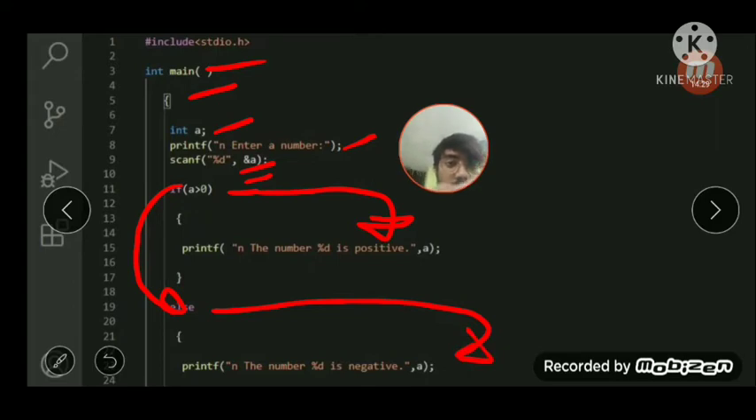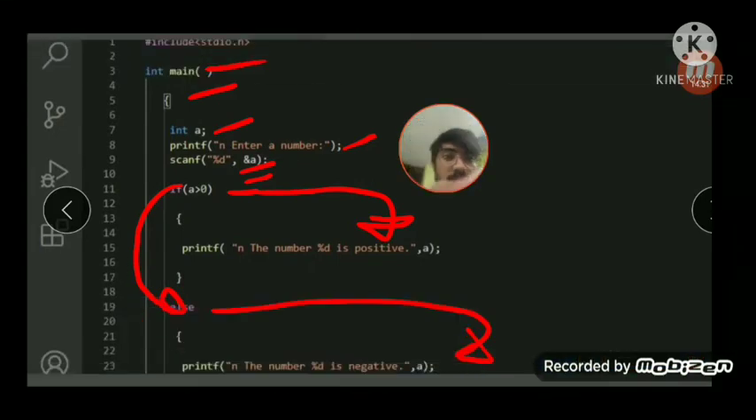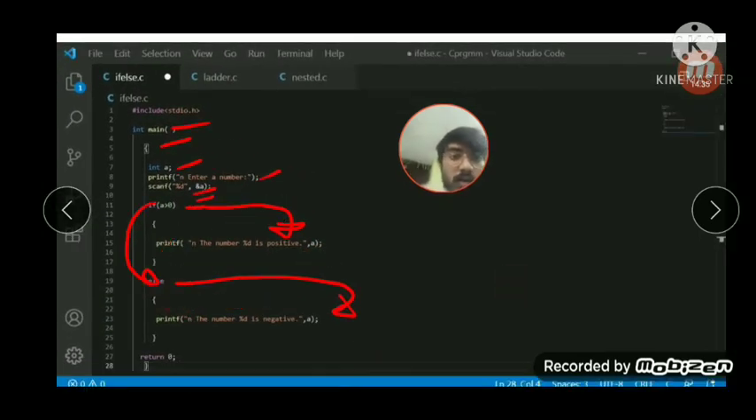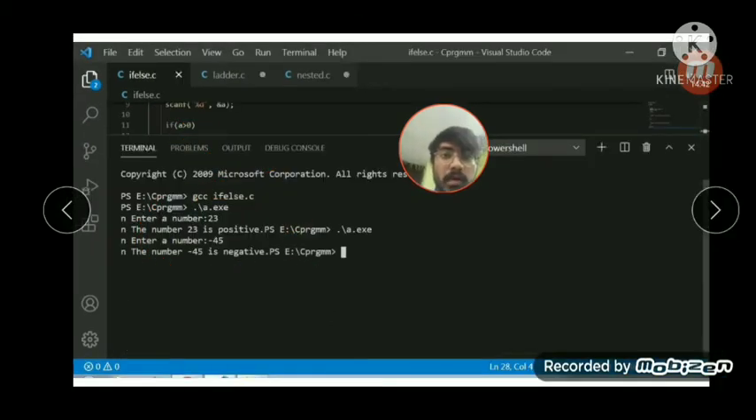So this is our basic program. Let's check what output it will produce. I have compiled this file with gcc if else.c, then executed the file. I have entered the number positive 23, just 23, and the output given is 23 is a positive number.